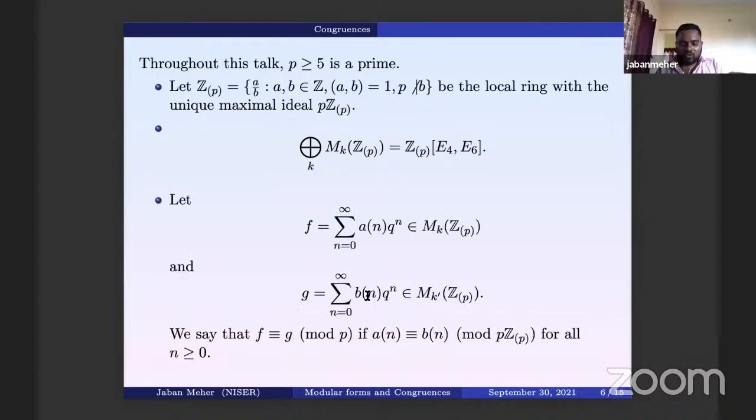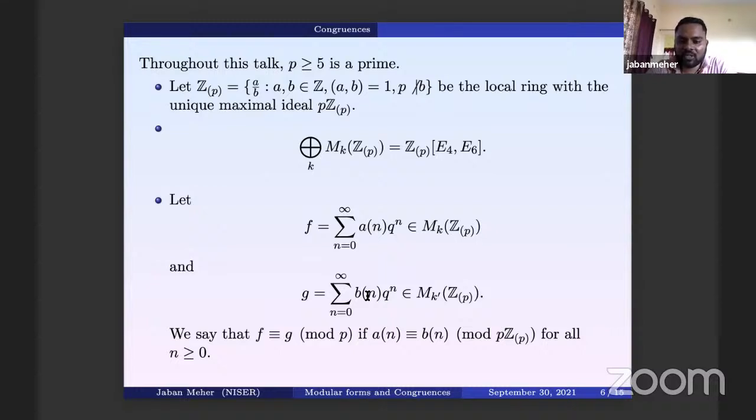Since we want to study congruences, generally we study congruences between integers, but here we study congruences when the elements are in Zp, because this way we are generalizing. At high school level, when you say A is congruent to B mod M, you assume A and B are integers.